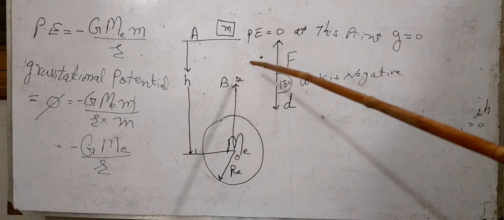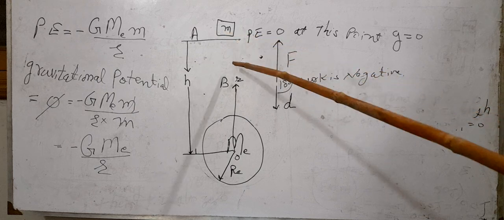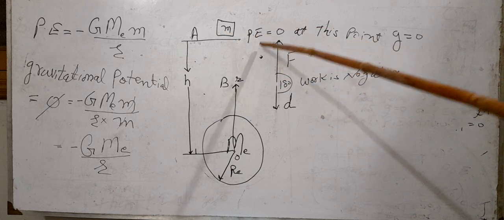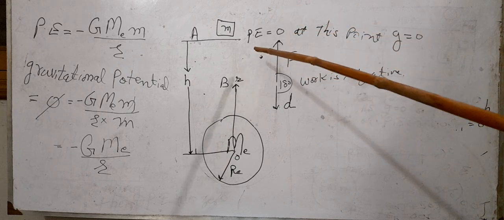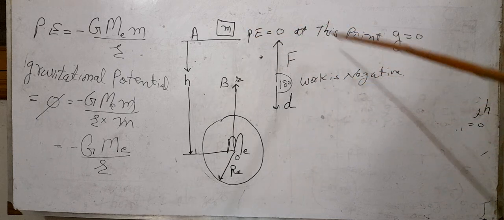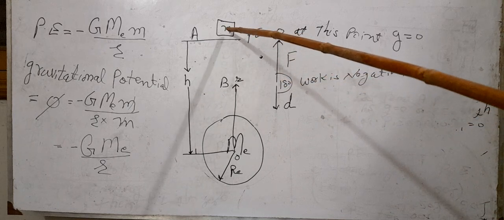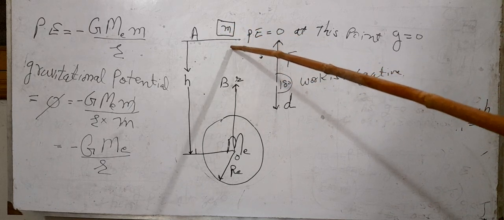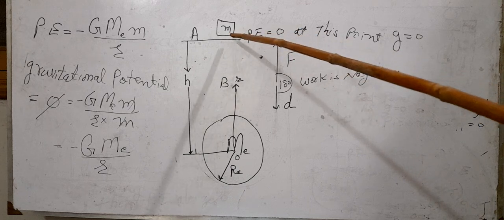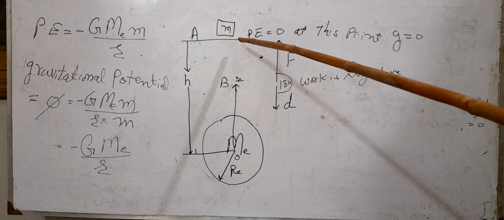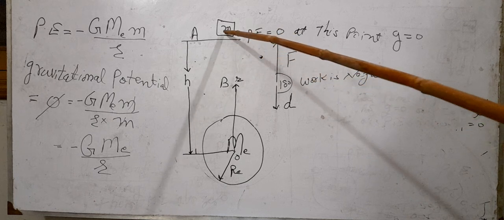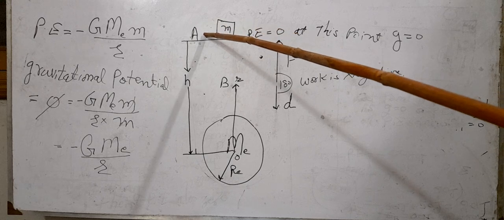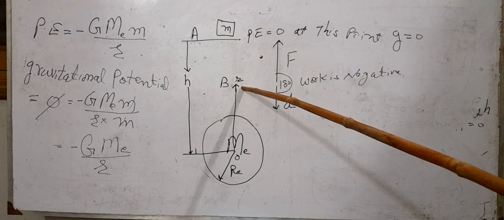This negative work will actually decrease the energy of the body, but the potential energy of the body was already 0. So when we say that this negative work is decreasing the energy of the body, it means the potential energy of the body is becoming less than 0. When any value becomes less than 0, it will be negative. So when the body is brought from A to B, negative work will be done on the body. This negative work will be stored in the body as a negative potential energy of the body.